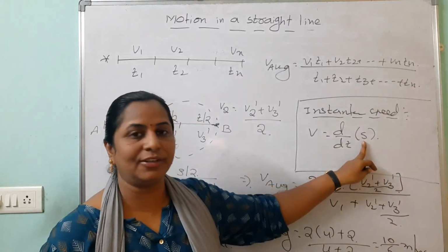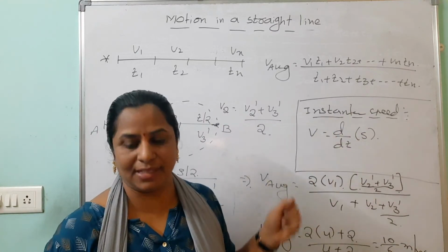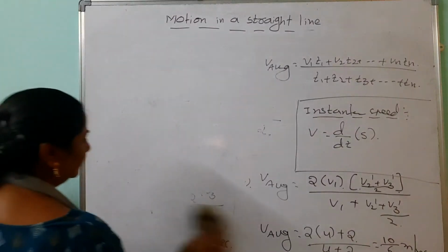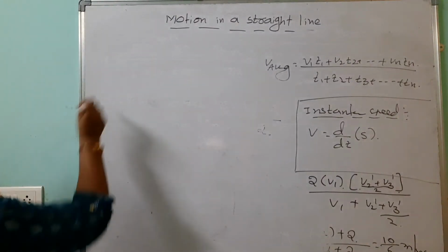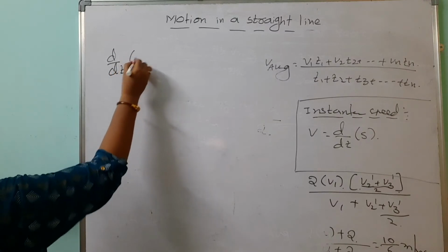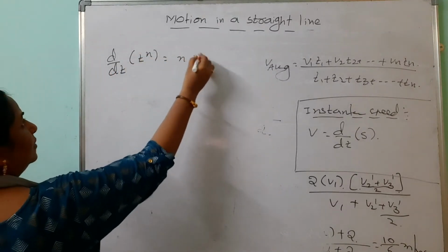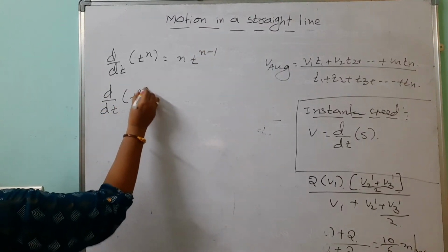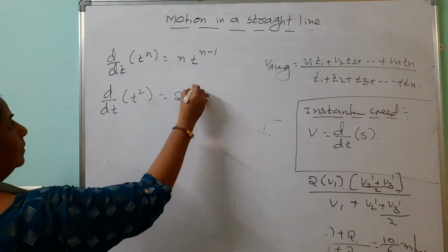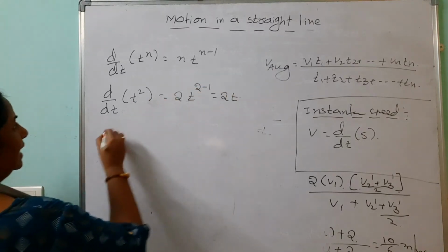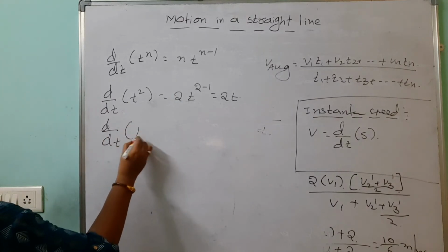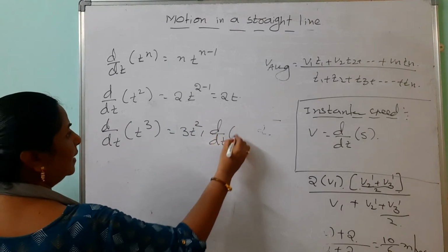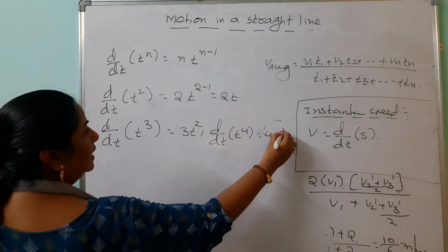If you are solving this one, you must know about some derivative formulas. I am giving few, try to understand this one. Look here, d by dt of means rate of change of this. t to the power of n is n into t power n minus 1. Like that, d by dt of t square is how much? 2 into t power 2 minus 1, 2t. Like that, d by dt of t power 3 is there. We are getting 3t square. Like that, d by dt of t power 4 is there. So 4 into t cube.